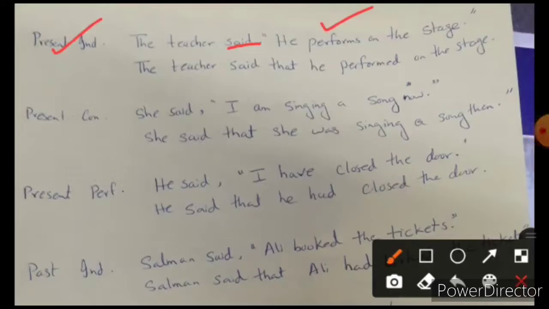So what are the things that we have used here? The first point was no punctuation, so we have removed the punctuation. The second point was the addition of that, so we have added that. Now the change of pronoun: he is already in the third person and the teacher is talking about the third person, so he will remain the same here. And after that, the verb performs is changed into perform, the past indefinite tense, and on the stage. So we have four changes here.